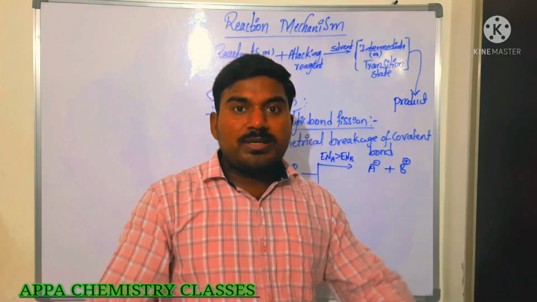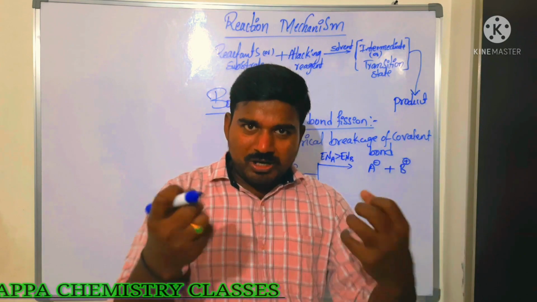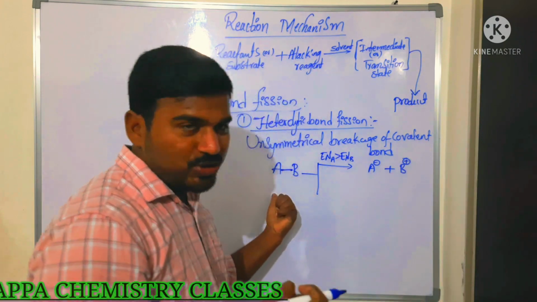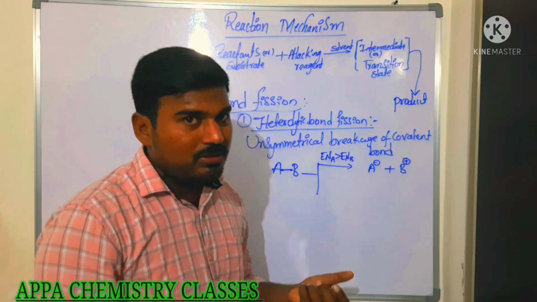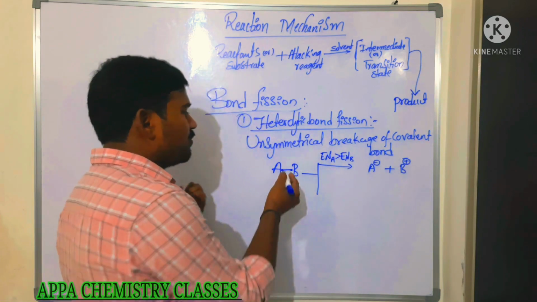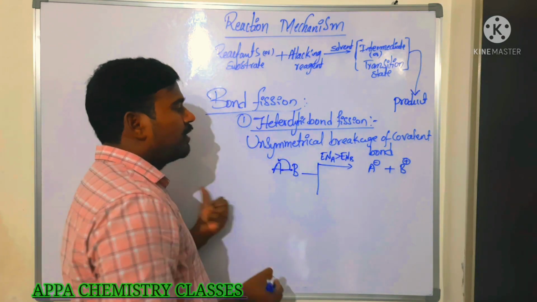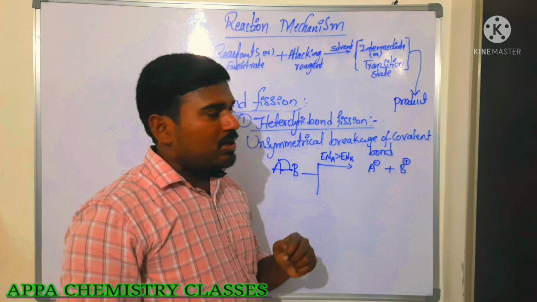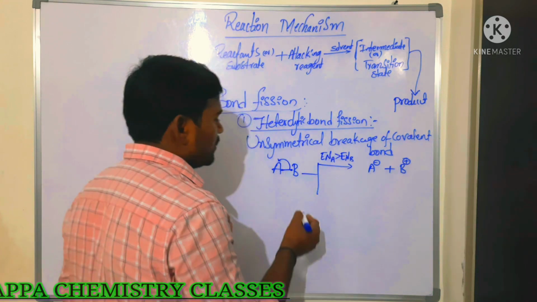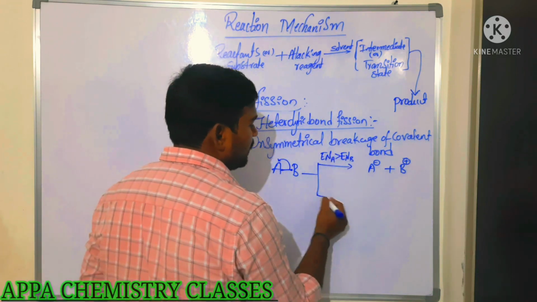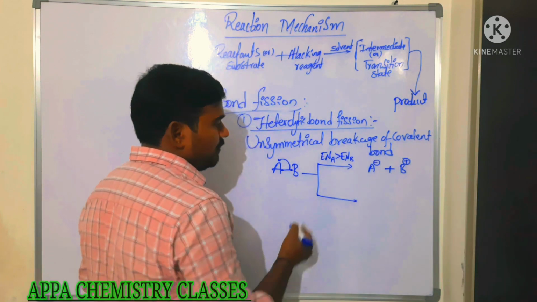Because A has more ability to attract the bonded pair electron towards itself, that is what we call electronegativity. So it attracts the bonded pair electron more strongly. Then it will get the negative charge. So A gets a negative charge when the electronegativity of A is more than the electronegativity of B.